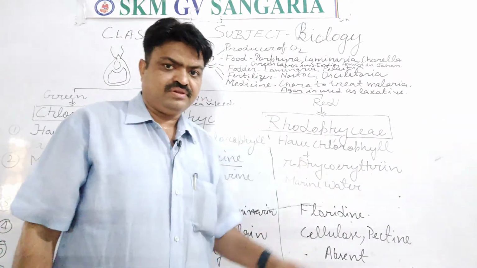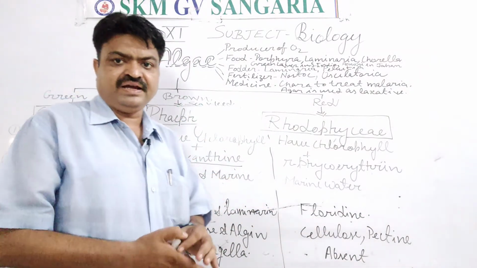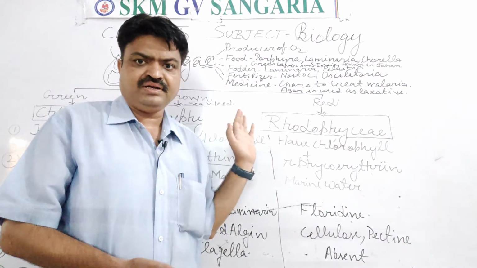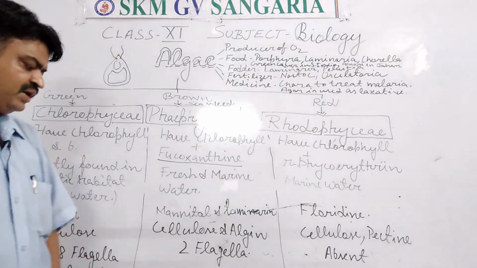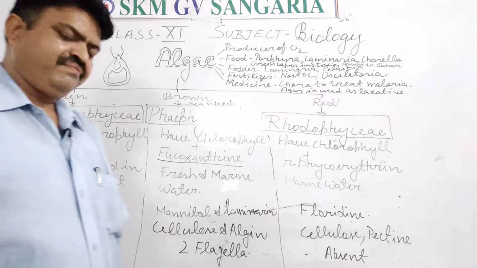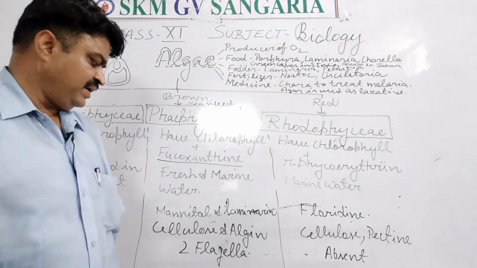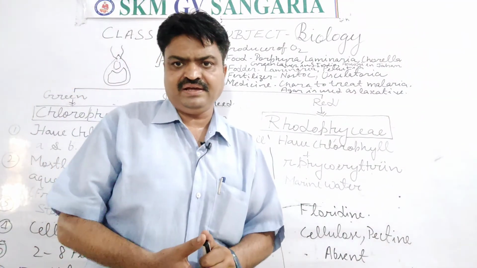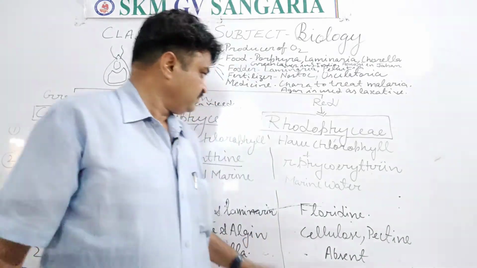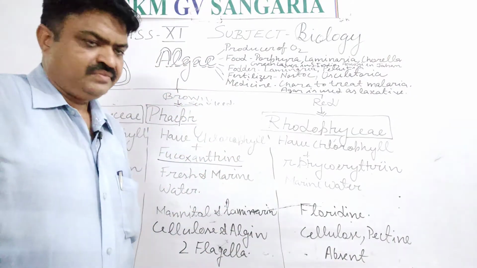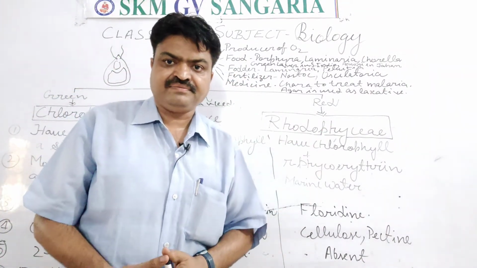Chlorophyceae. Now we come to the next, Phaeophyceae. Phaeophyceae algae have a brown color, and examples of these brown algae are Ectocarpus, Laminaria and Alaria. So these are the examples of Phaeophyceae.